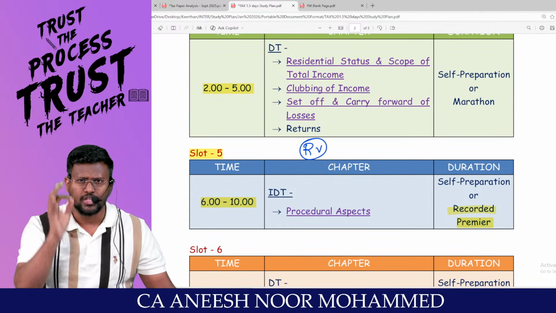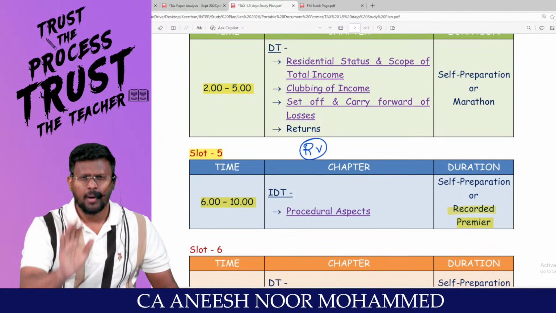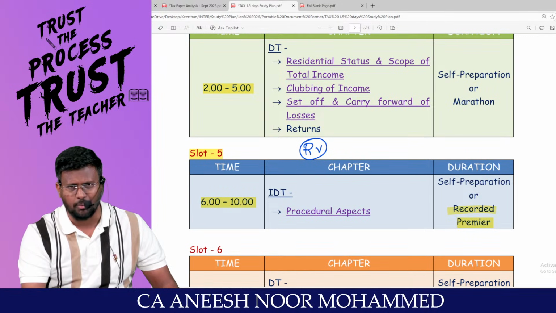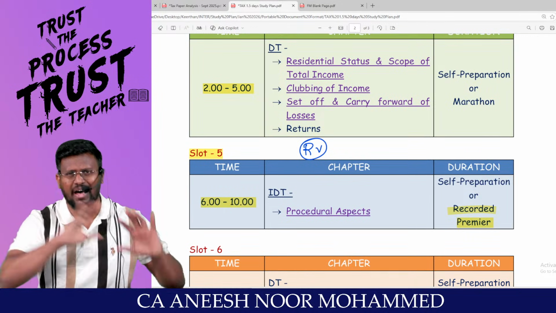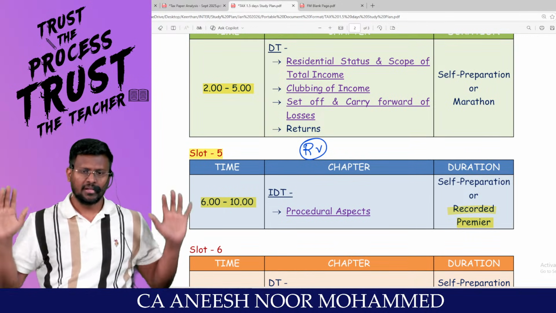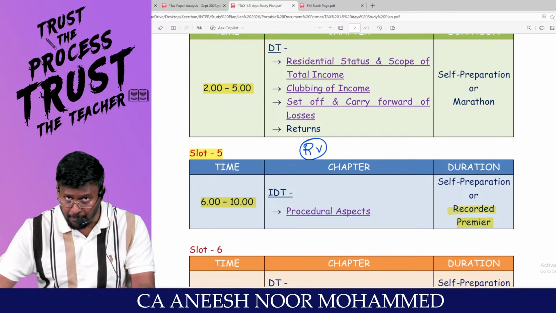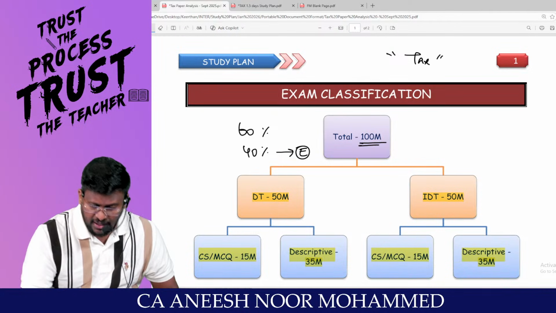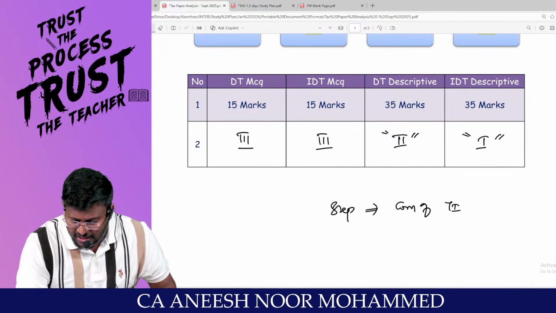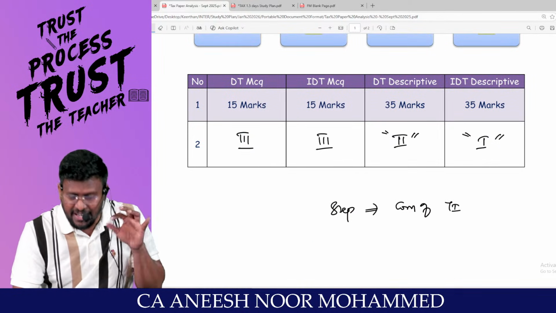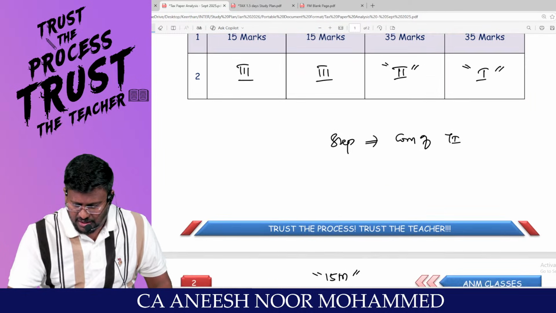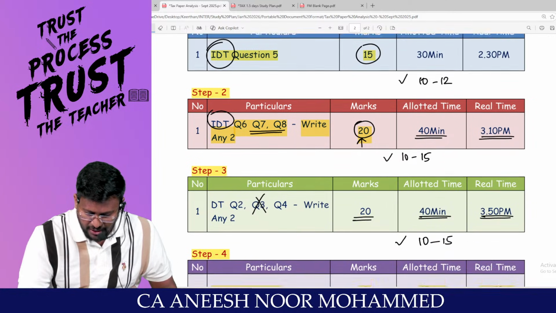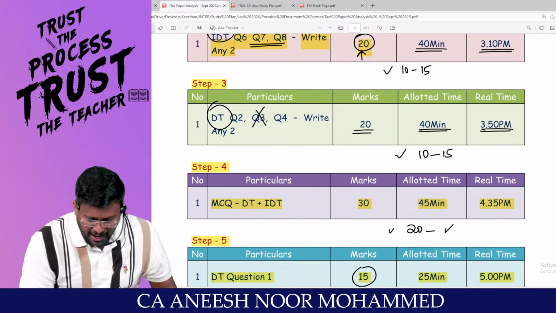In a 15 mark computation of total income sum, if you got 10 marks, good boy. If 12 marks came, very good boy. If all 15 marks come, another level. That's it, game over. In your exam, in your 15 minute reading time, if you feel that IDT is a little tricky and twisty, whereas DT is easy, first just reverse the plan for DT, then come to IDT, and come to the MCQ part.